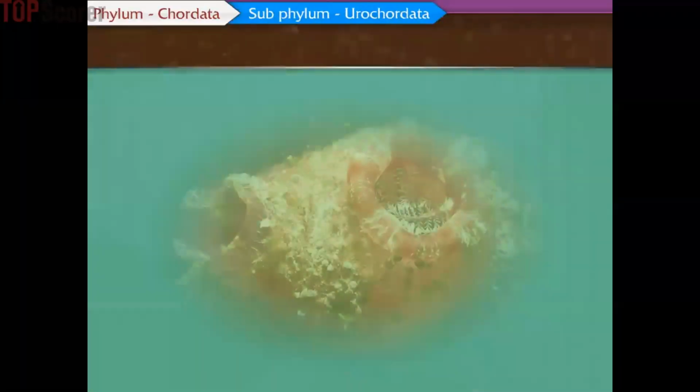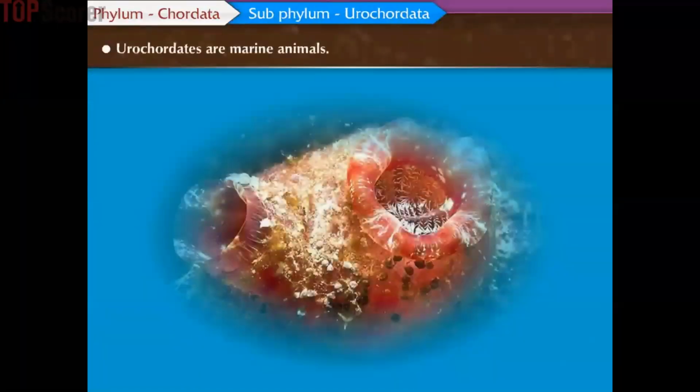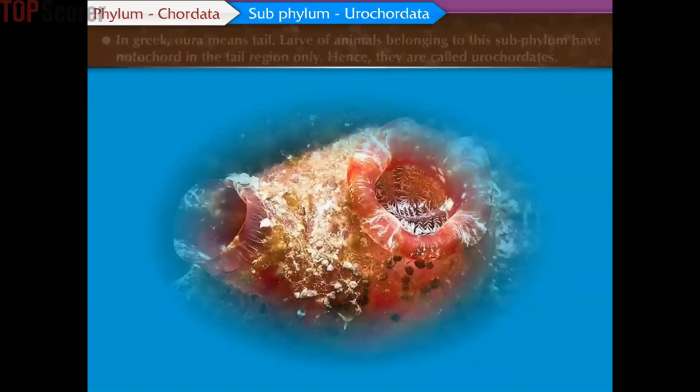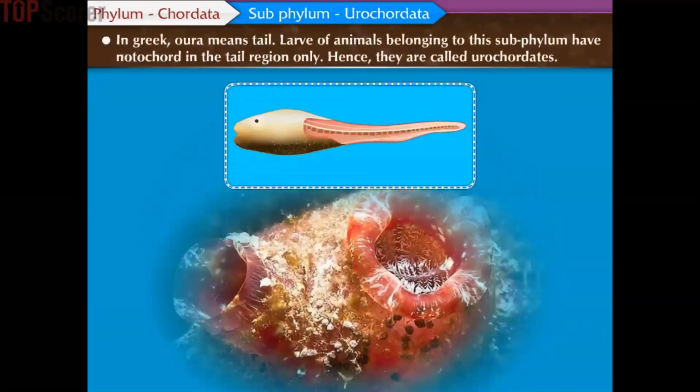Subphylum Urochordata. Urochordates are marine animals. Their body is covered by a skin test or tunic. In Greek, oura means tail. Larvae of animals belonging to this subphylum have notochord in the tail region only. Hence, they are called urochordates.